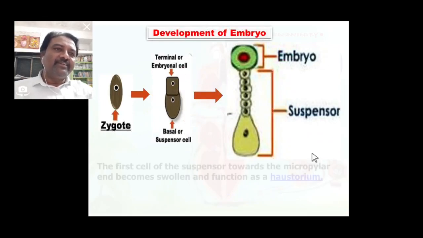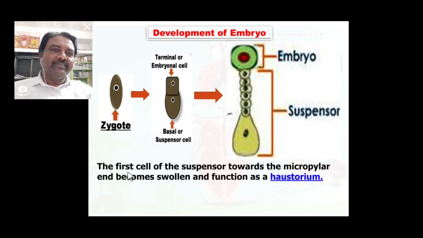In this suspensor structure, the first cell of the suspensor toward the micropylar end becomes swollen and functions as a haustorium. So this is the haustorium cell, because this cell absorbs nutritious material.